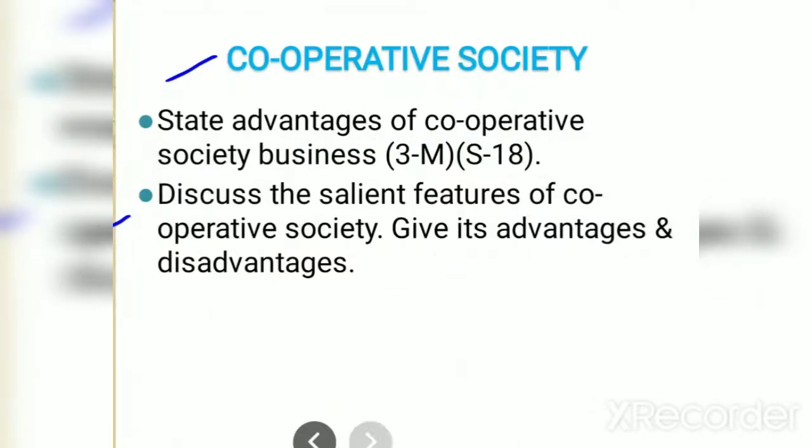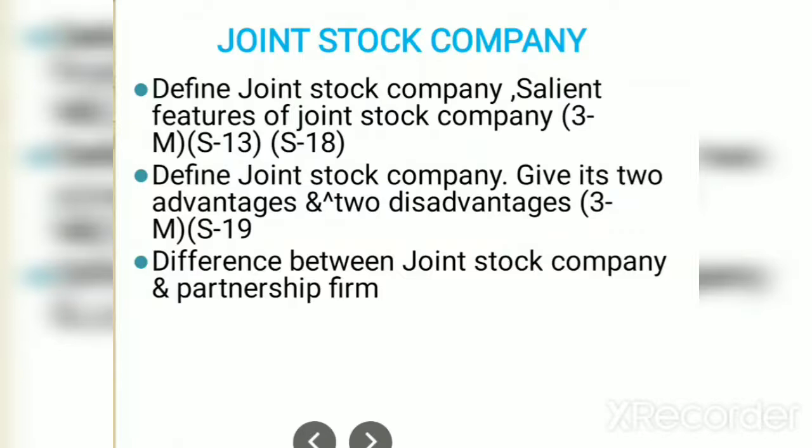Next, joint stock company. Here you have to define joint stock company. Here you have to write the definition of joint stock company and salient features of joint stock company. This question is asked for 3 marks in summer 13 and summer 18. Next question, define joint stock company, give its 2 advantages and 2 disadvantages. So you have to prepare the definition, its salient features, advantages and disadvantages in detail.